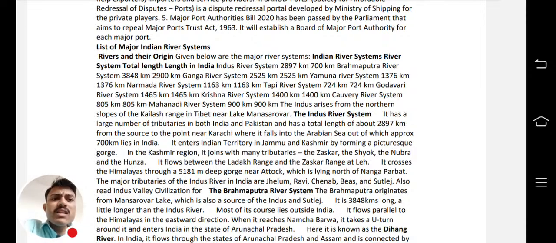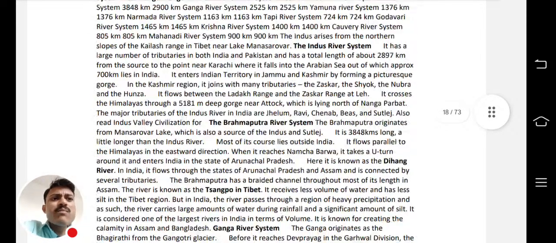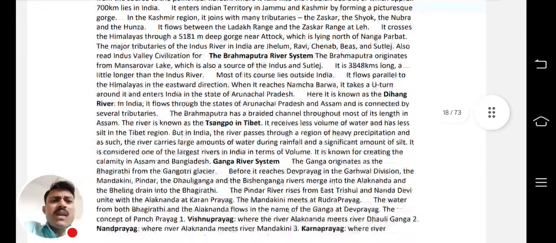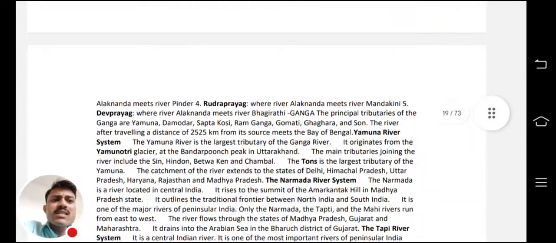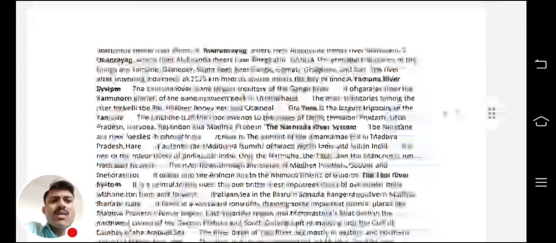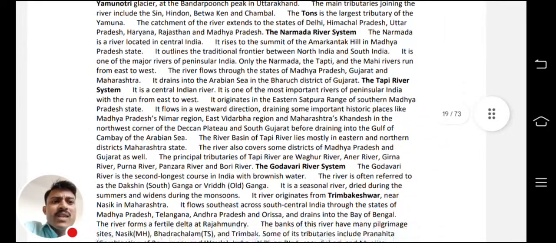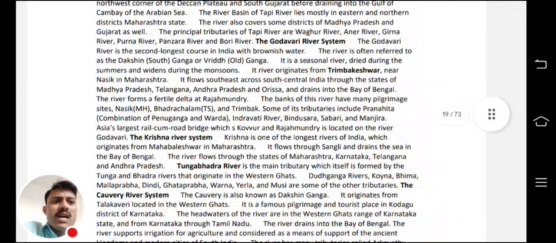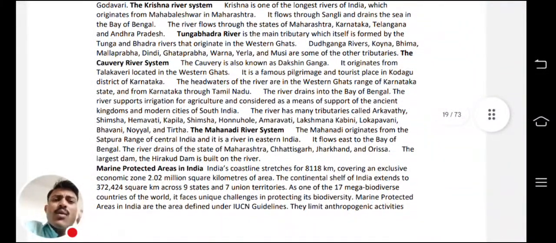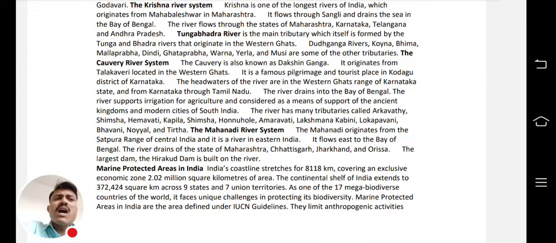Like the Indus river system, the Brahmaputra river system, their tributaries, the Ganga river, Vishnu Prayag and the different Prayags, Narmada river, Yamuna river, Tapi river, and Godavari river, Krishna river, Tungabhadra, Kaveri, Mahanadi, every important river is covered, and their tributaries are also covered in detail. Okay, so you should learn the river systems by heart, because every year 2-3 questions come directly from the river systems. So you get every river system and everything in one compact PDF.